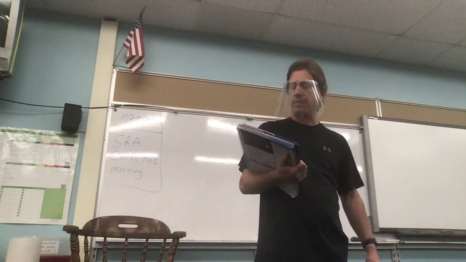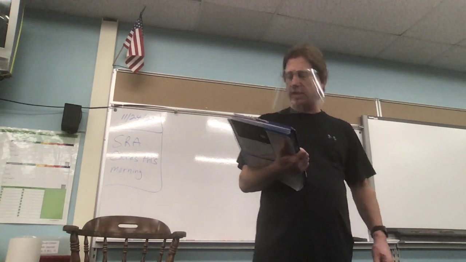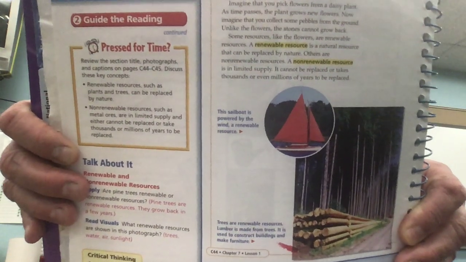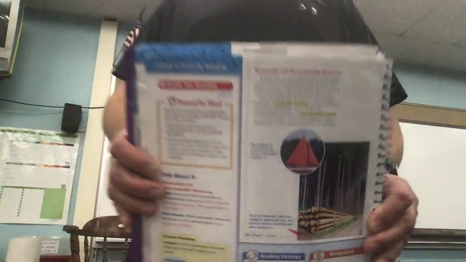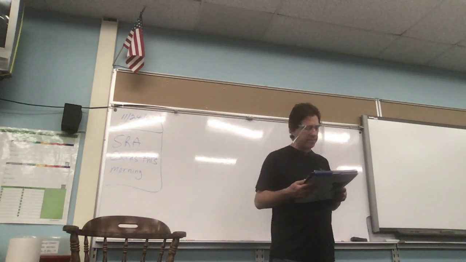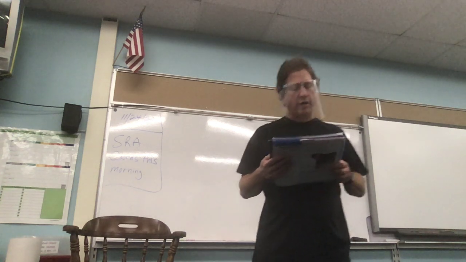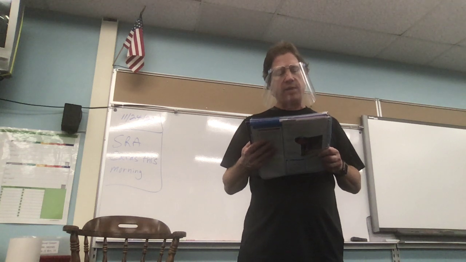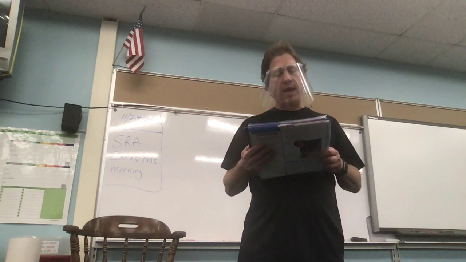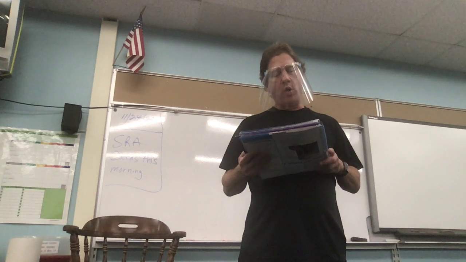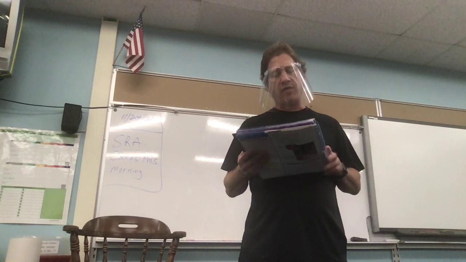They show a sailboat, and they're saying that sailboat has a renewable resource of wind. At the bottom, they show some trees cut up. Those are renewable too. You plant new trees. On the next page, they talk about how plants are examples of renewable resources. They grow back. Water and air are also renewable. Fresh water is renewed each time it rains. Air can be used over and over again. Metal ores and coal are examples of non-renewable resources. Coal was used to produce electricity and make iron and steel. Once metal ores and coal are removed from the earth, they cannot be replaced.